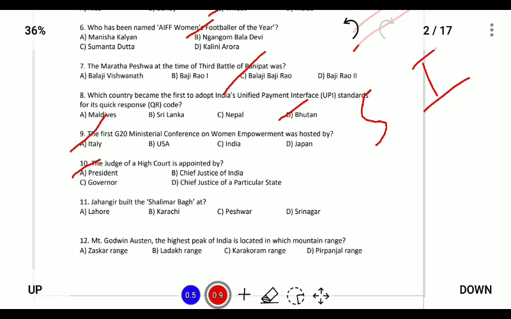Next, Jahangir built the Shalimar Bagh. The Shalimar Bagh was a garden which was built by Jahangir in the memory of his wife Nur Jahan at Srinagar.